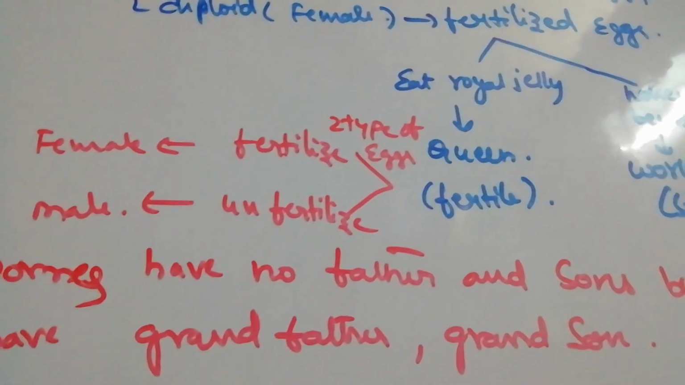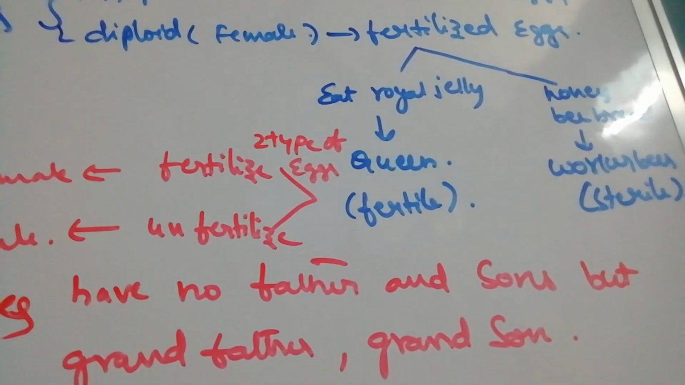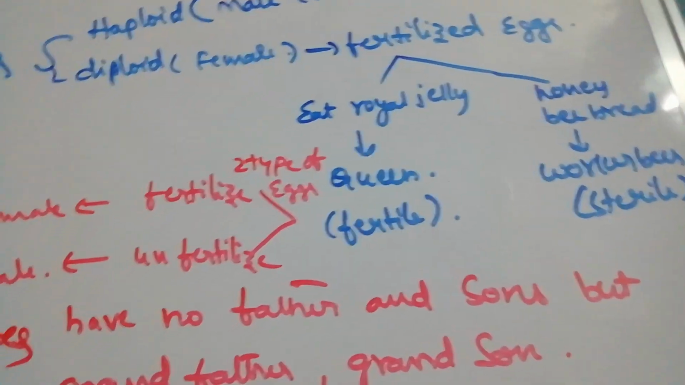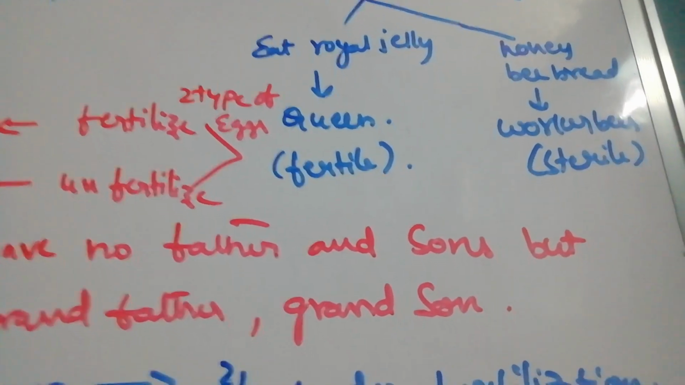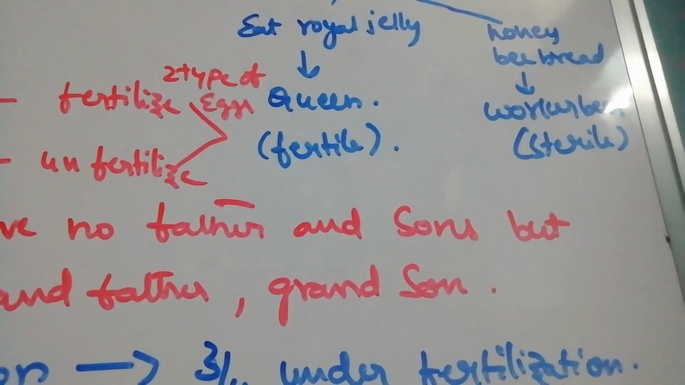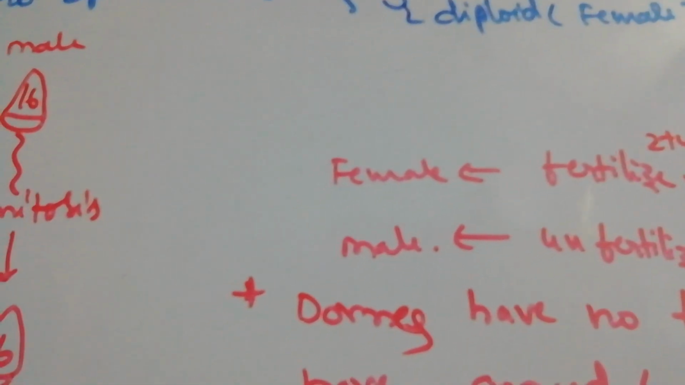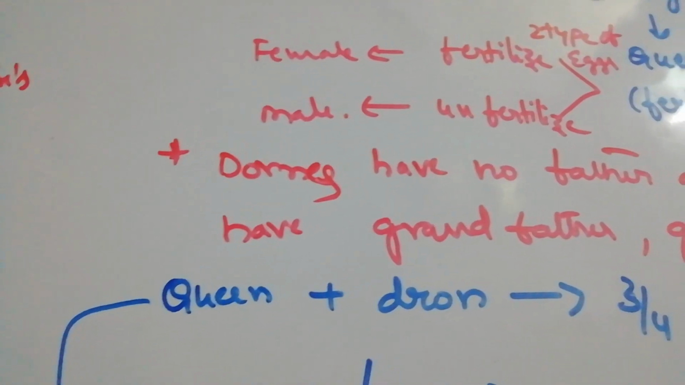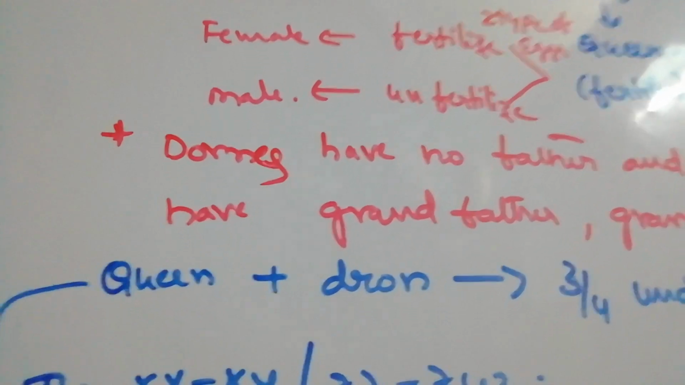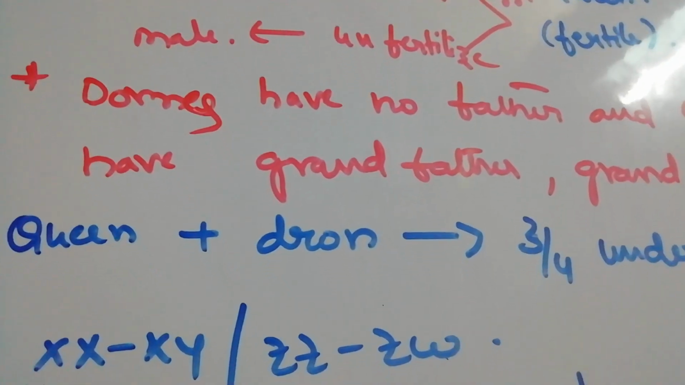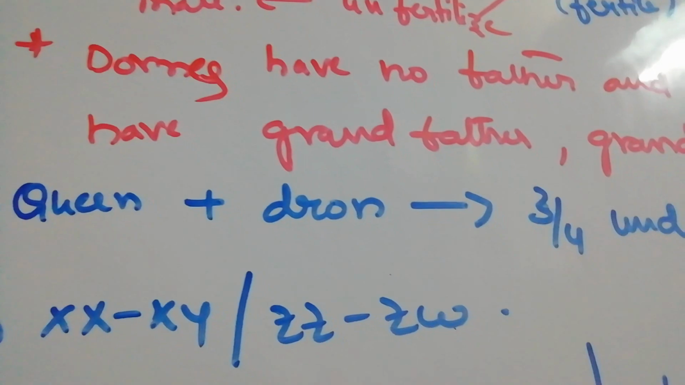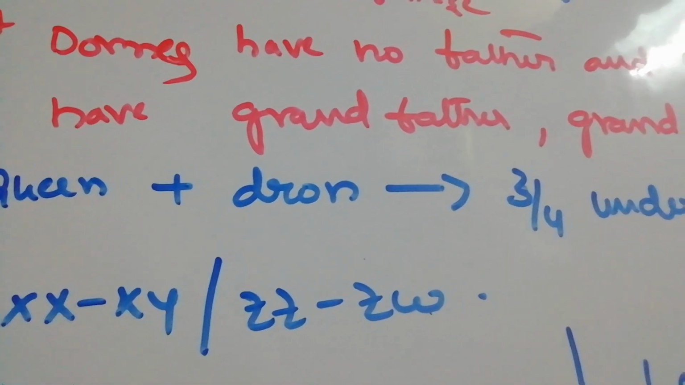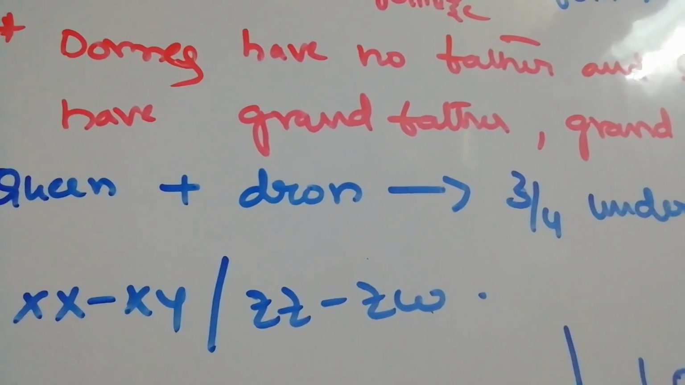These females are also of two types. The female that ate royal jelly becomes a queen, and those that took normal honey or pollen become sterile workers. So a fertilized egg is female, an unfertilized egg is male. That means drones have no father because they come from ova by parthenogenesis, and if they fertilize, they produce daughters only, not sons. So they have no father and no son.